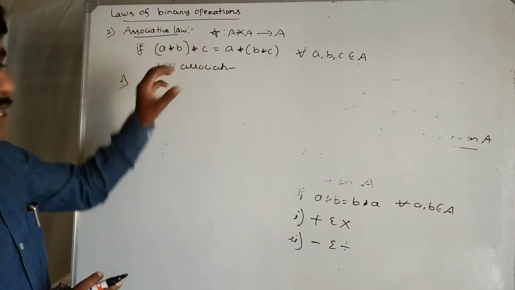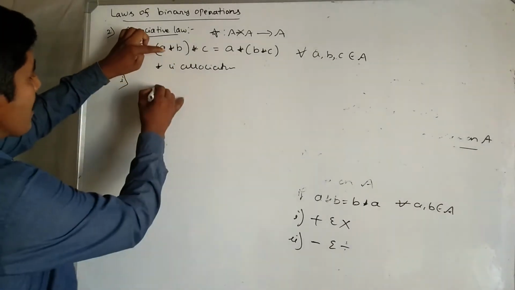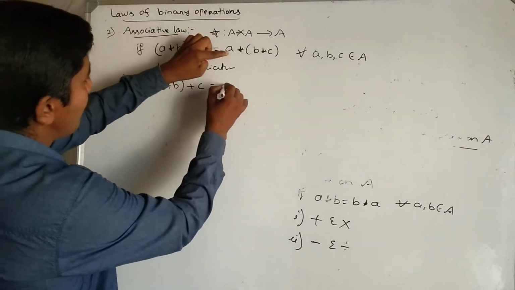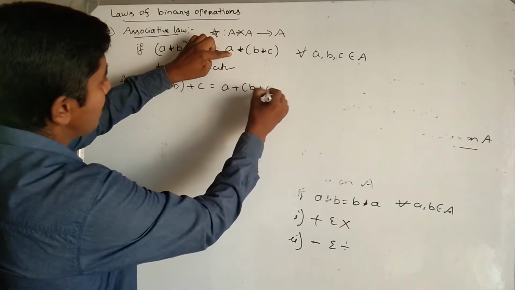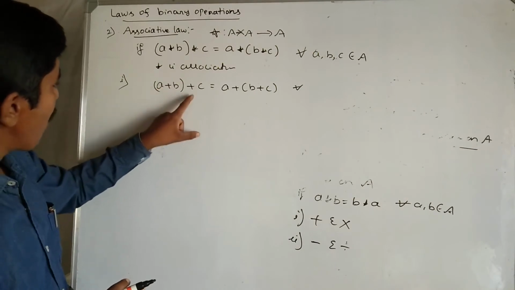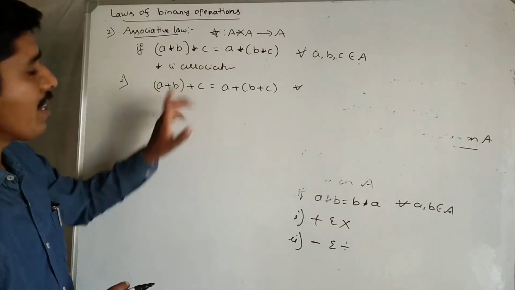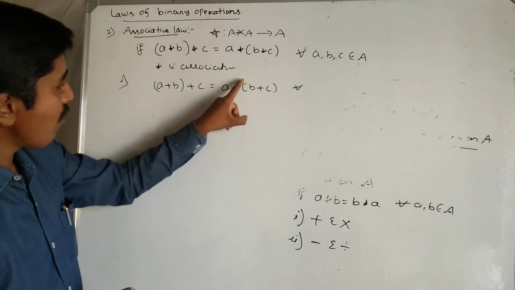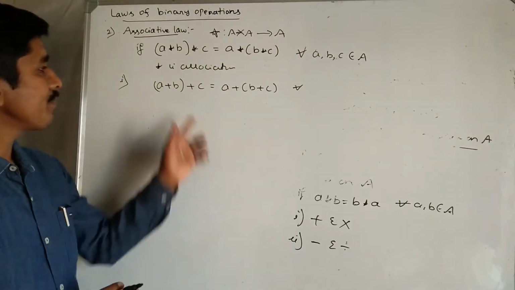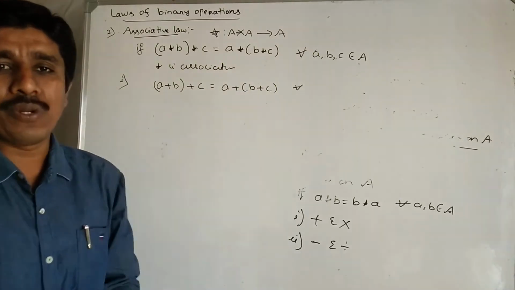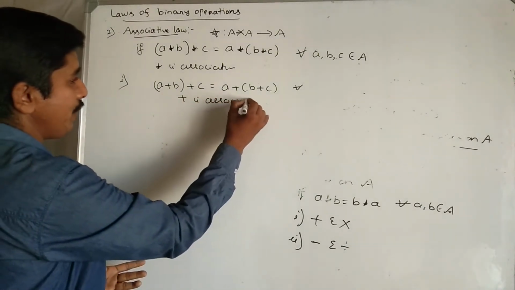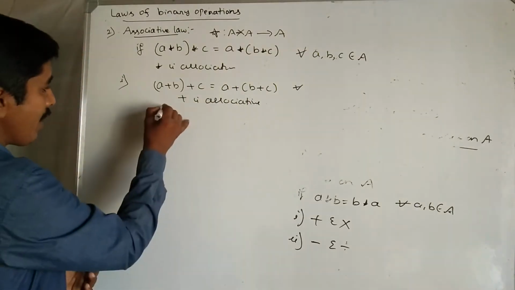Suppose we replace star by the operation addition: (a plus b) plus c is equal to a plus (b plus c) for all a, b, c belongs to the given set. Then (a plus b) plus c is nothing but the sum of a, b and c. This is equal to a plus (b plus c), which is also nothing but the sum of a, b and c. This means LHS equals RHS. It is always true. Therefore we say that addition is associative.